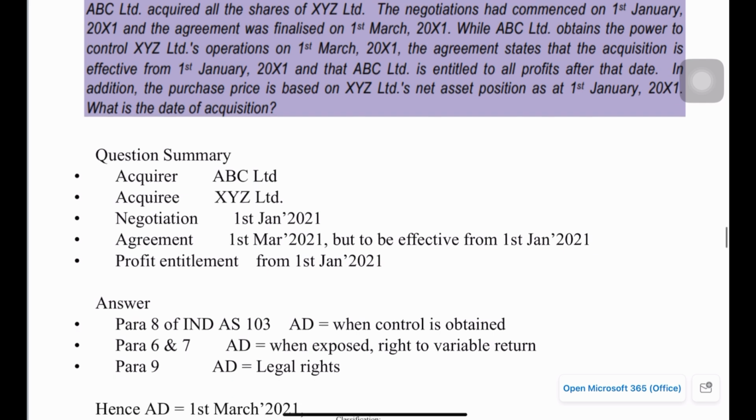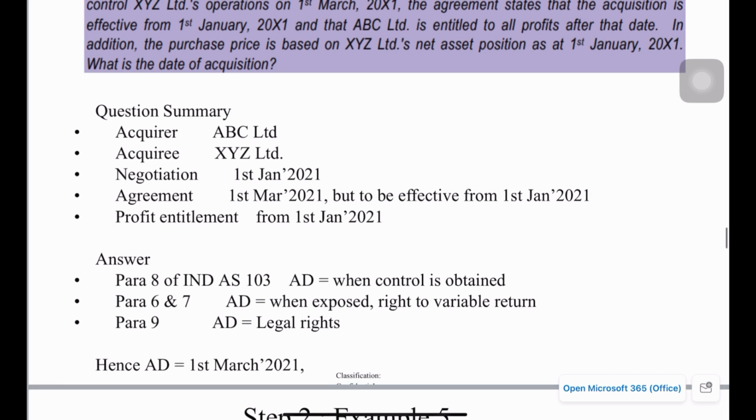But we need to go through certain specific paragraphs in Ind AS 103. Para 8 of Ind AS 103 specifically states that the acquisition date is the date when the control is obtained. Paras 6 and 7 of Ind AS 103 state that the acquisition date is the date when the parties have been exposed to, or when the right to variable return has been transferred. And para 9 of Ind AS 103 states that it is the date when the acquirer has the legal rights.